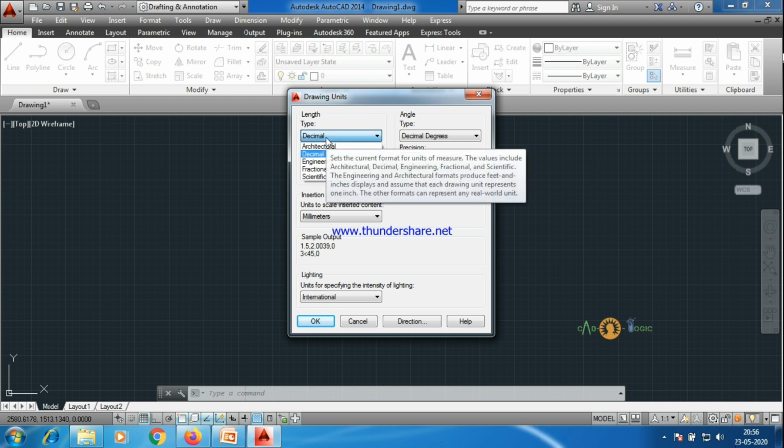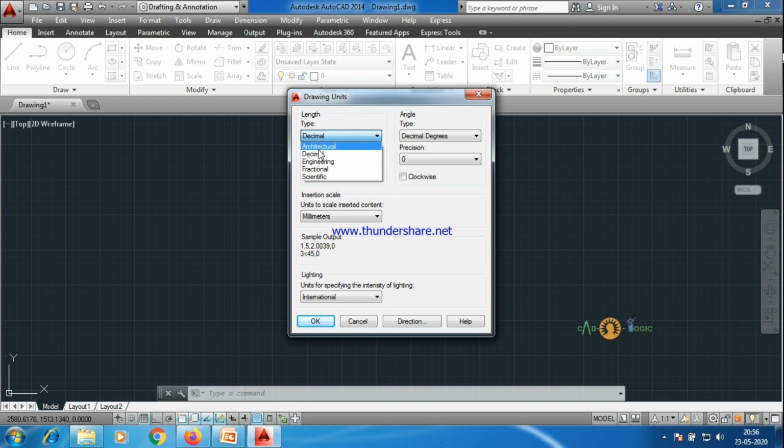Presently we'll be working in decimal format only. There are different formats: architectural, engineering, fractional, and scientific. We'll be working in decimal format. The precision, we have to switch to 0, because if we take any other option, and you draw a line of 1 unit, it will be displayed as 1.0000, right? So we'll be taking 0.